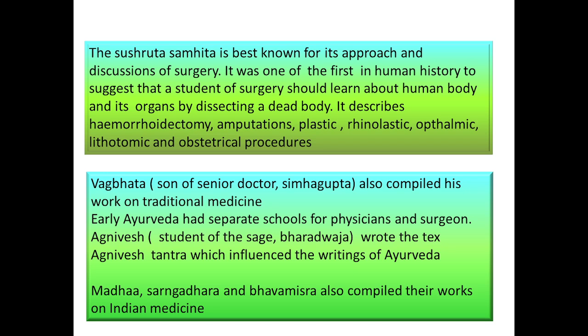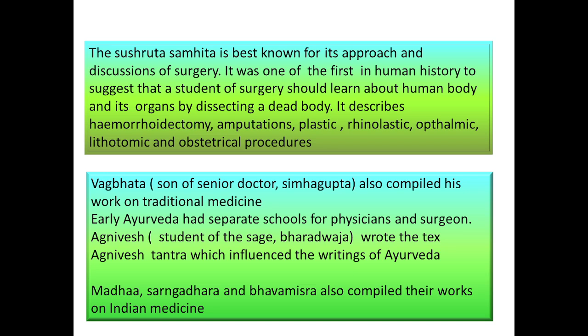Sushruta was a physician by occupation, and because of the accuracy of his work, he is also known as the father of surgery. His Samhita consists of 6 volumes made up of 184 chapters.